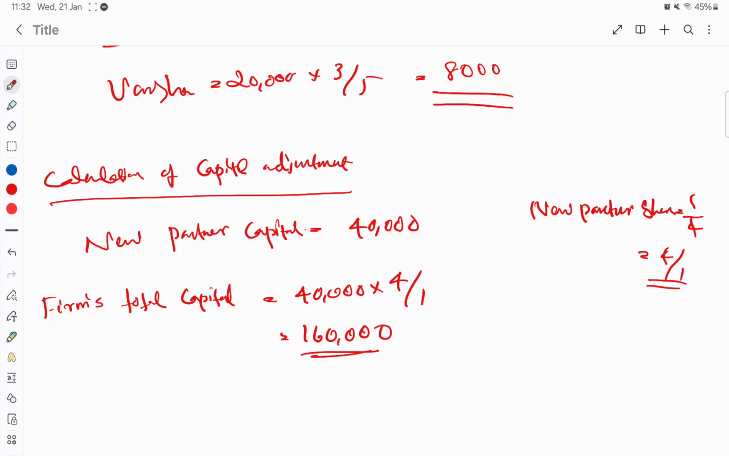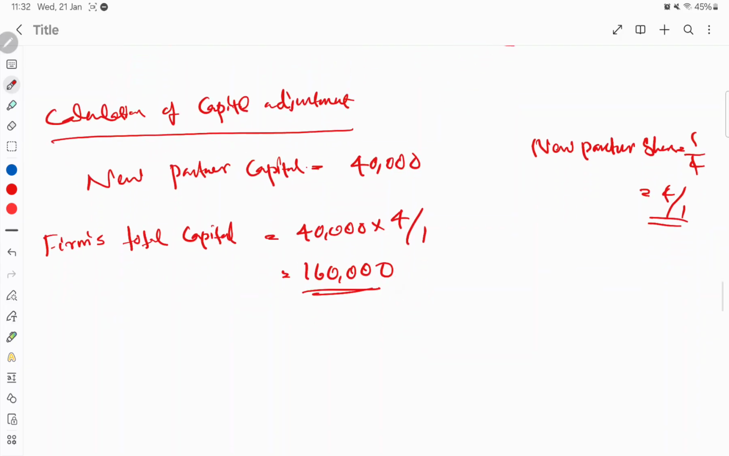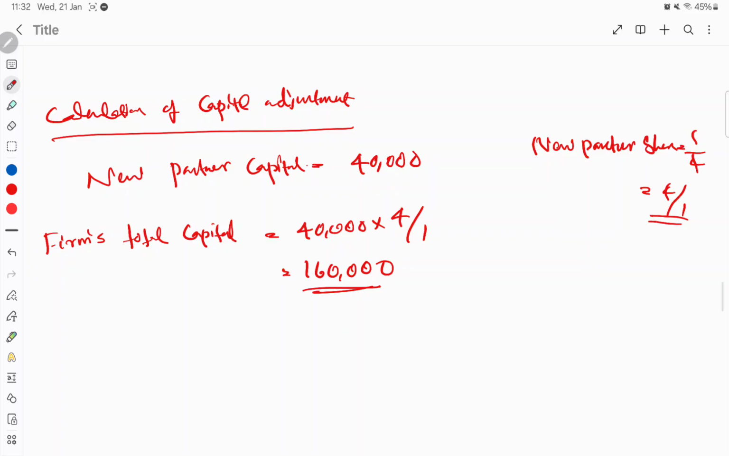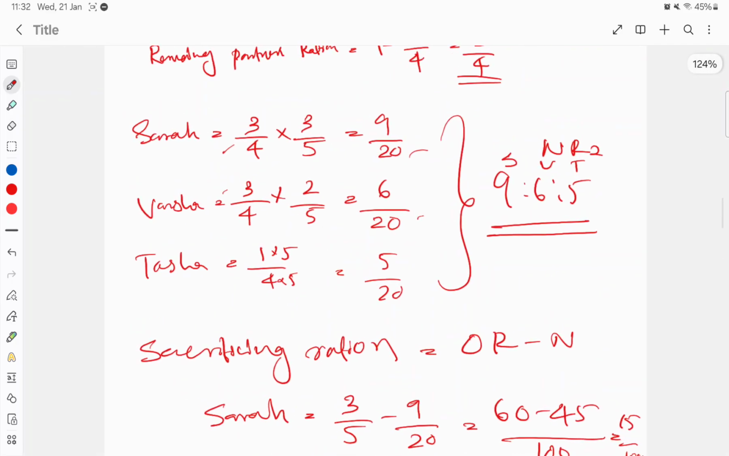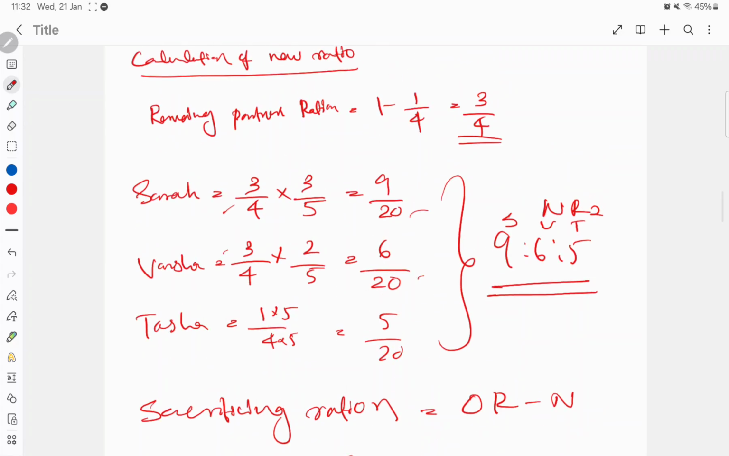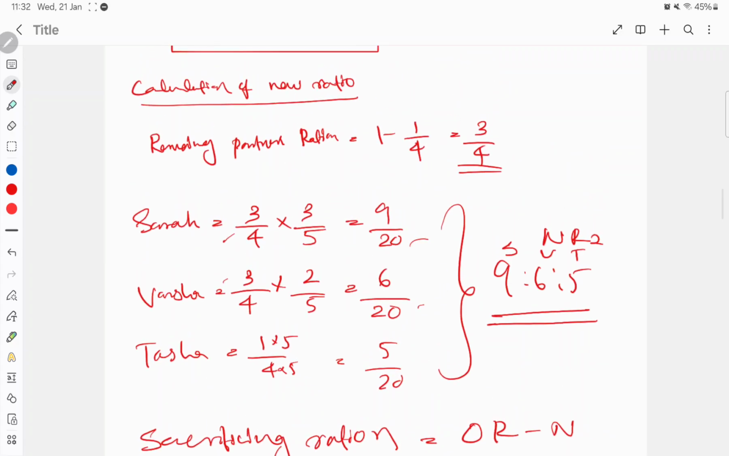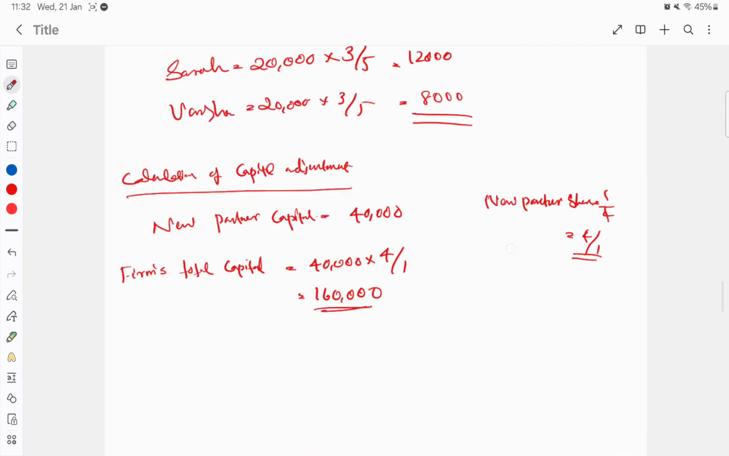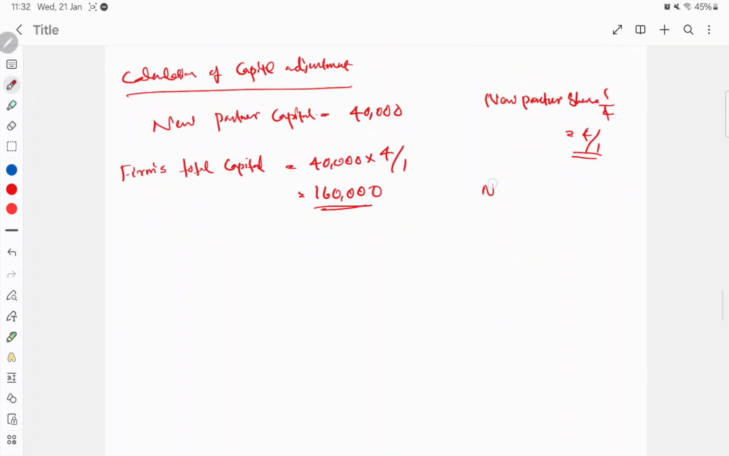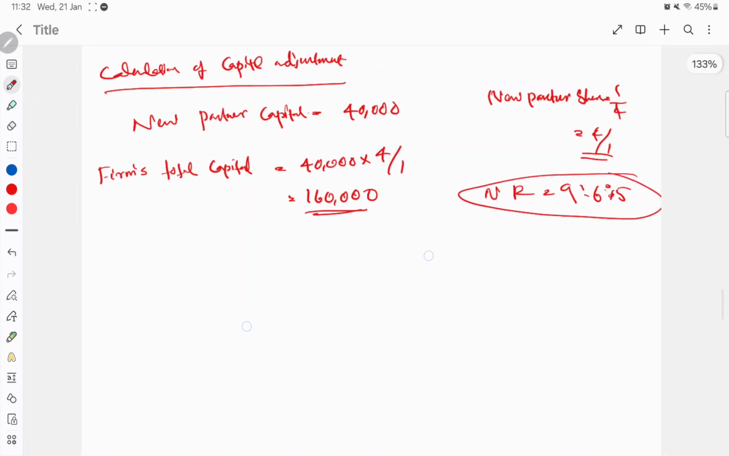Yeah, 1,60,000 is the firm's total capital. So we already calculated the new ratio, isn't it? In the previous question we calculated it. So the new ratio is 9:6:5. I already showed you how to calculate the new profit ratio. So the new ratio is 9:6:5, that we already know. Otherwise, you need to calculate.